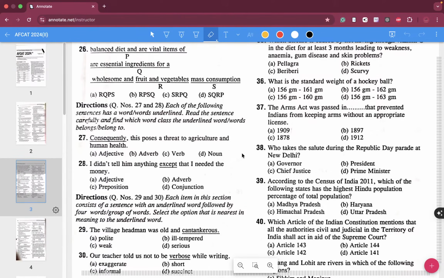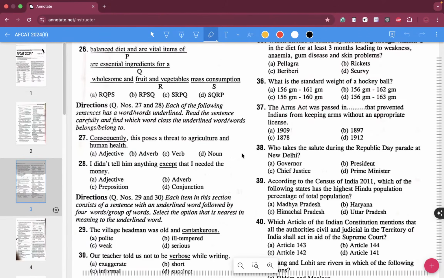Okay, all of you have gone into the test with just these many questions, right? Balanced diet and are vital items of are essential ingredients for a wholesome and fruits and vegetables mass consumption. Okay, what do you think?